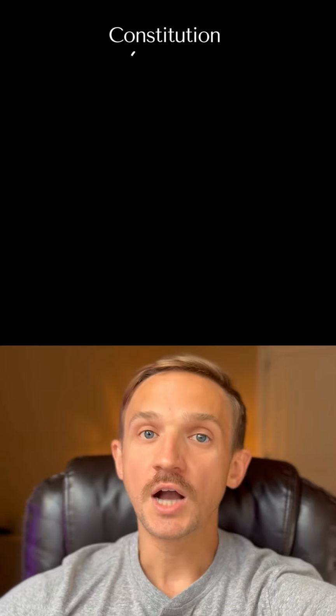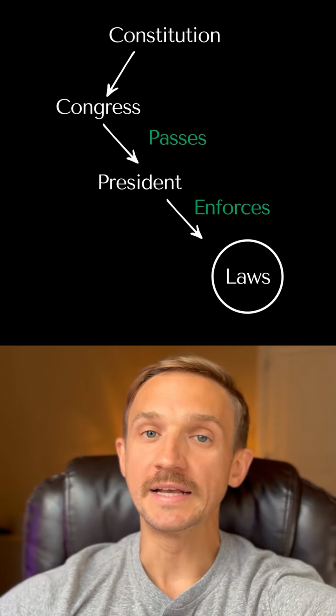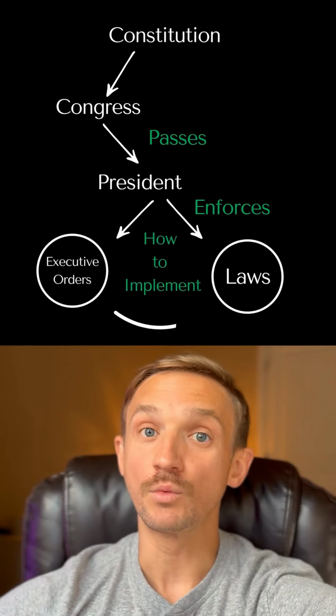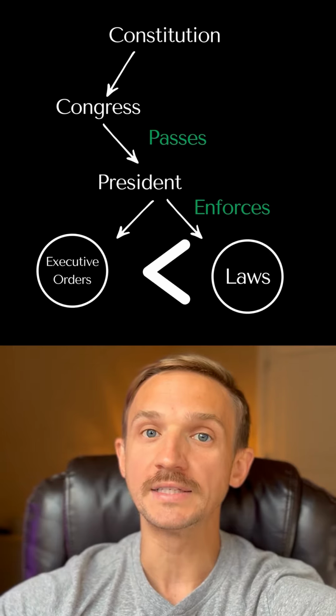Under the Constitution, Congress has the power to pass laws, and the president is responsible for enforcing them. Executive orders are not laws themselves. They are directives about how the president will implement existing laws. If there's a conflict, a statute always overrides an executive order.